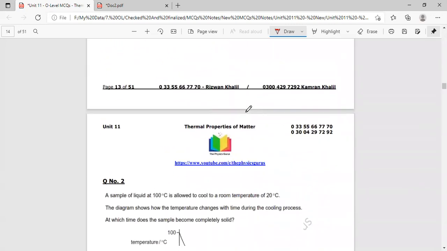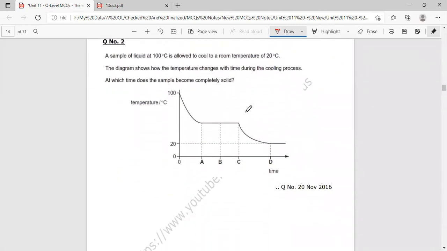Now move towards the next MCQ. A sample of liquid at 100 degrees Celsius is allowed to cool. Again, the cooling curve is there, to a room temperature of 20 degrees Celsius. The diagram shows the temperature changes with time during the cooling process. At which time does the sample become completely solid? So it means again liquid into solid. So the solidification process is there, and it means double states of matter is there. So this one and this one.